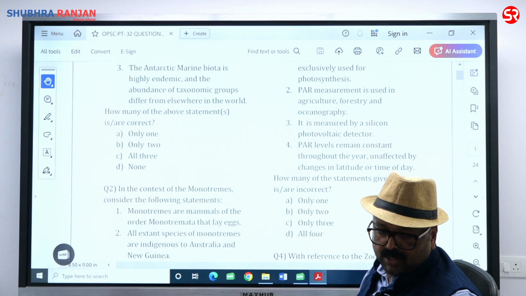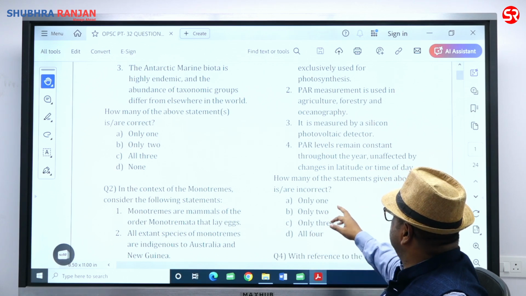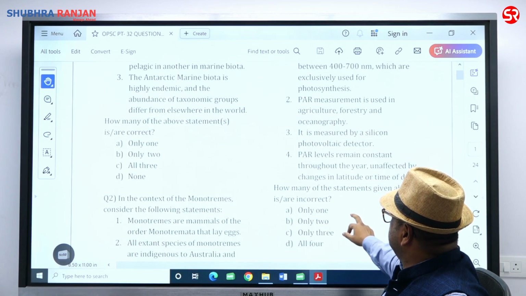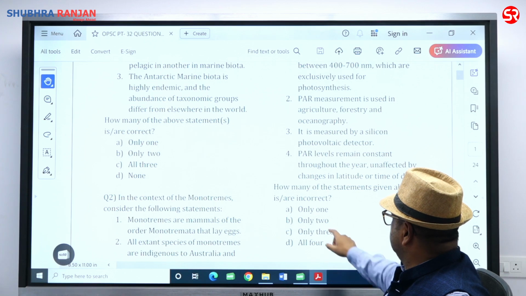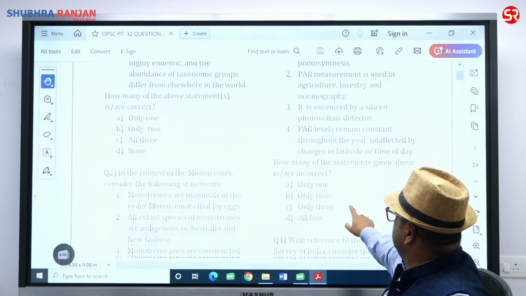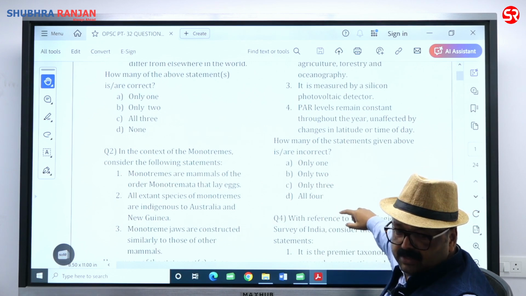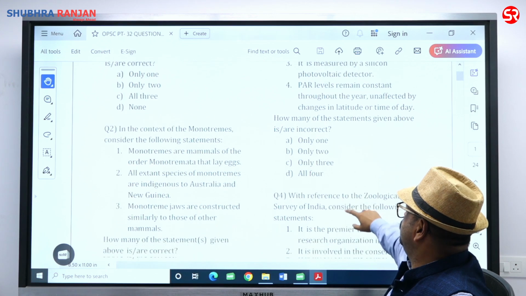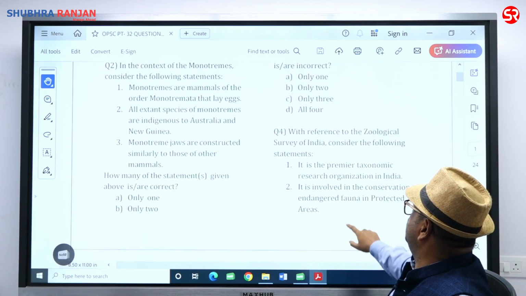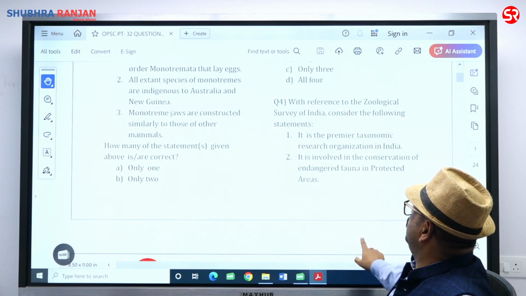So 1, 2, 3 are correct. And incorrect ढूंढना है बच्चे, ध्यान रखिएगा. So 1, 2, 3 are correct. Only 4 is incorrect. So how many of the statements given are incorrect? So only 1. Alpha will be the answer. Is it okay? Question number 4. With reference to the Geological Survey of India, consider the following statement.